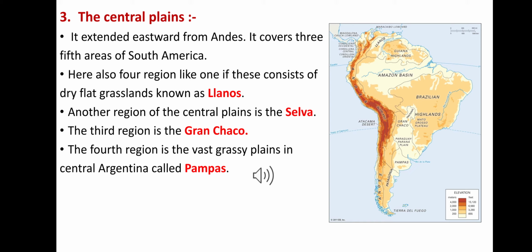Gran Chaco consists of a huge stretch of hardwood shrubs, forest and grassland in northeastern Argentina, western Paraguay and southern Bolivia, and it lies in the Paraguay-Parana basin. Number four is the vast grassy plain in central Argentina called the Pampas. It is a fertile plain used as farmland.